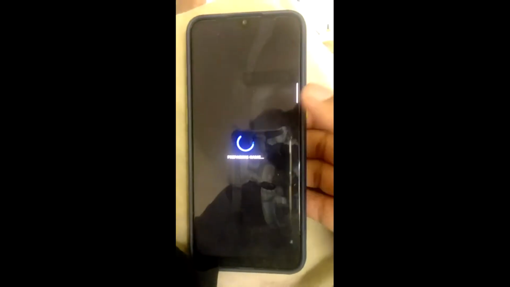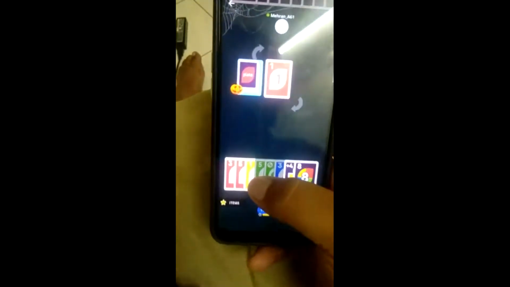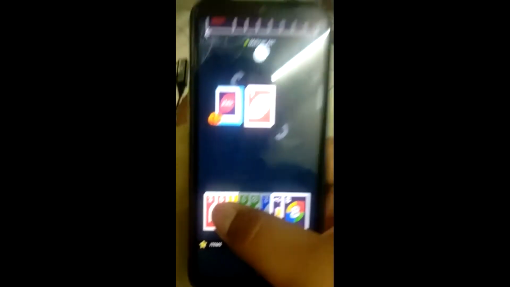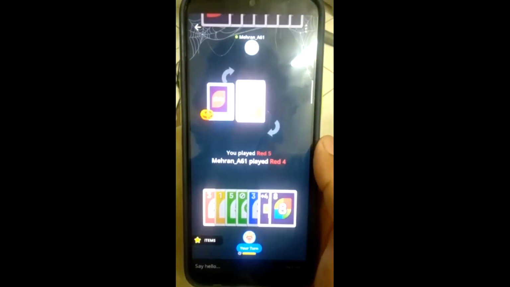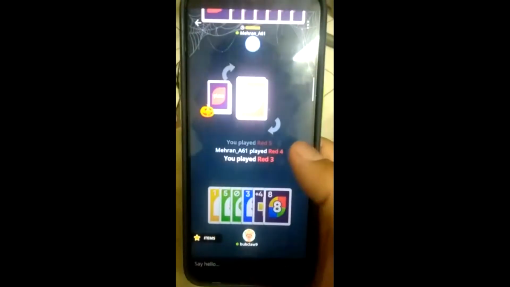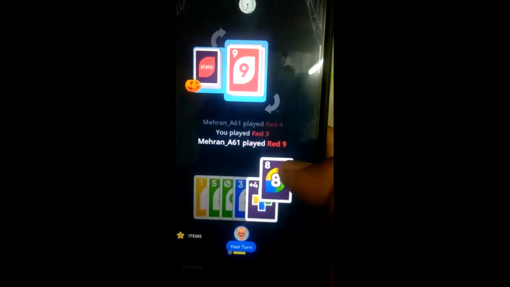And then you have a prepare game. So this is the start of the game. I'm going to go first. So the middle card is the red card, so I have to put something red, and so on. Or either I can match the number. The current number is 3. So I don't have a 9 or a red, so I can use a special card.